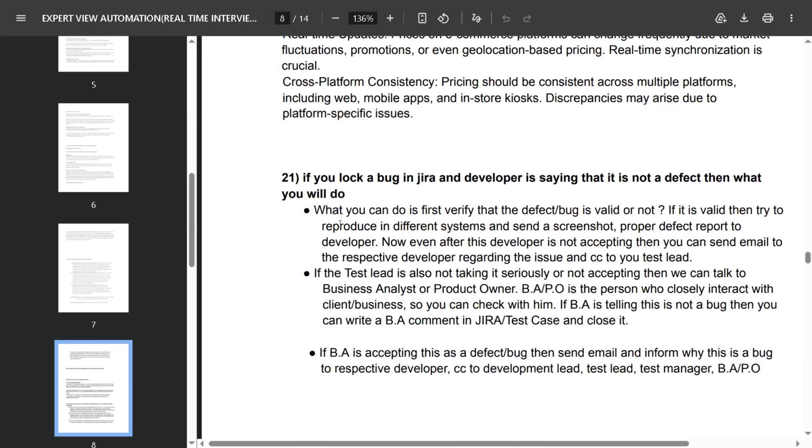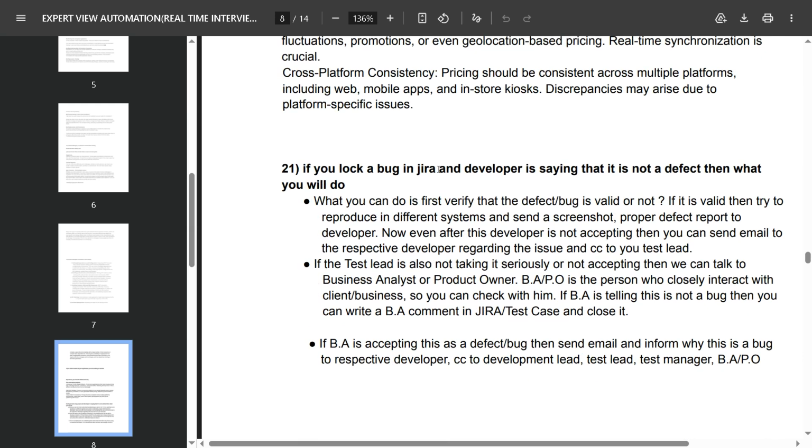And next question, if you log a bug in Jira and the developer is saying that it is not a defect, then what will you do? This is a must-ask question. What you can do is first verify that the defect is valid or not. If it is valid, then try to reproduce it on a different system and send a screenshot and proper defect report to the developer. Now even after this, if the developer is not accepting, then you can send an email to the respective developer regarding the issue and CC your team lead.